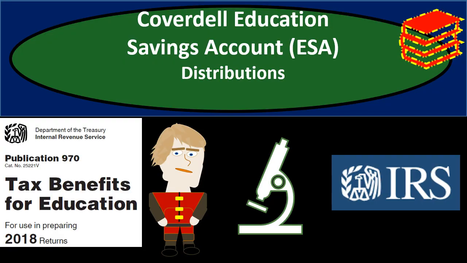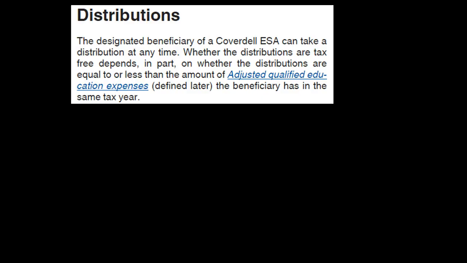In this presentation, we will take a look at distributions from Coverdell Education Savings Account (ESA) accounts. This information can be found in Publication 970. Distributions. The designated beneficiary of a Coverdell ESA can take a distribution at any time. Whether the distributions are tax-free depends in part on whether the distributions are equal to or less than the amount of adjusted qualified education expenses, defined later, the beneficiary has in the same tax year.